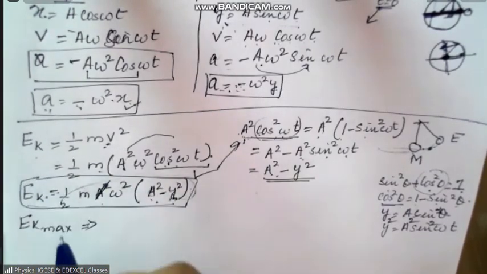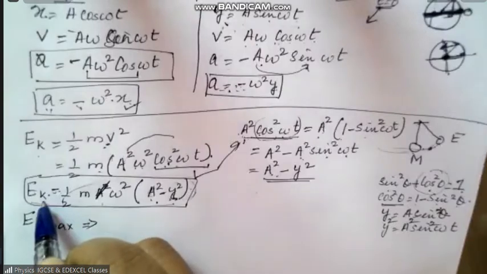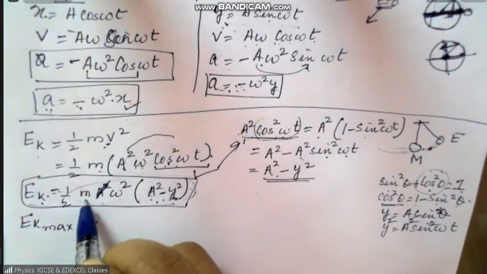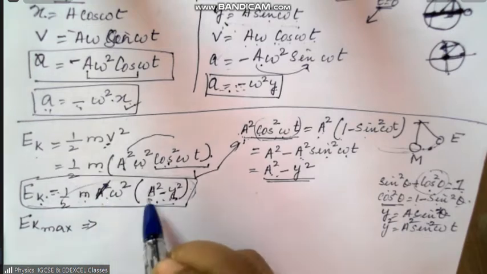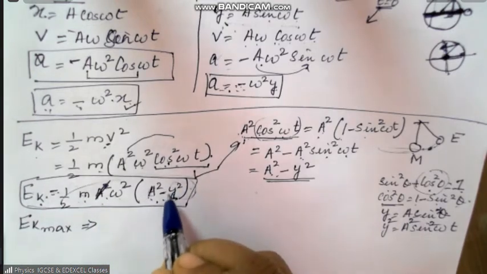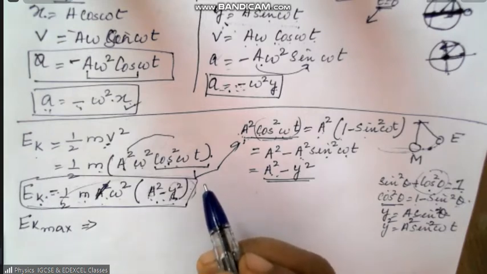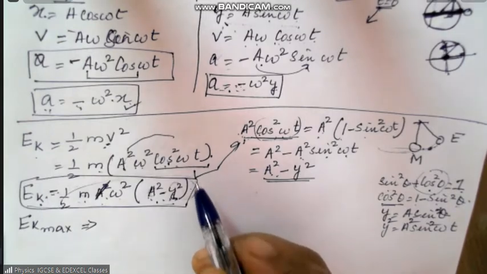If I want to know what is the maximum value of the kinetic energy, look at the equation. M is a constant, omega square is a constant, amplitude is constant, the only variable is y. Are you getting this? This is how you have to think.